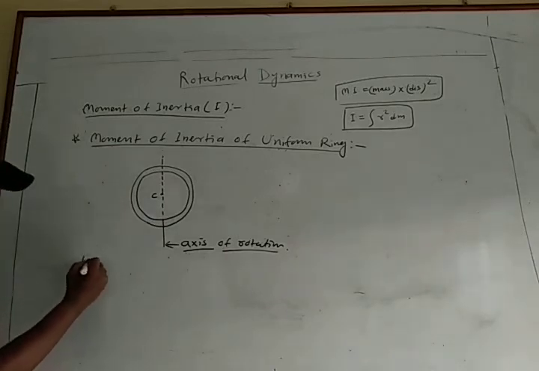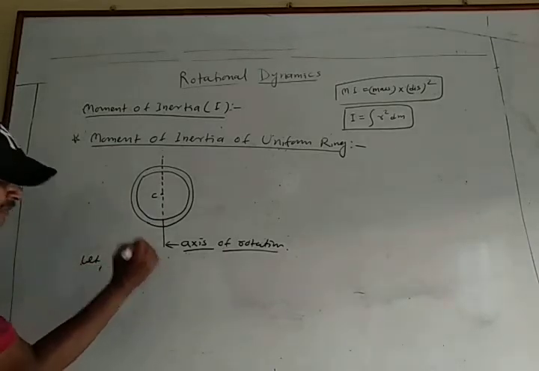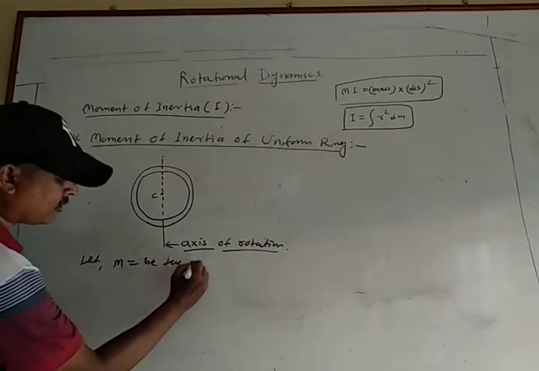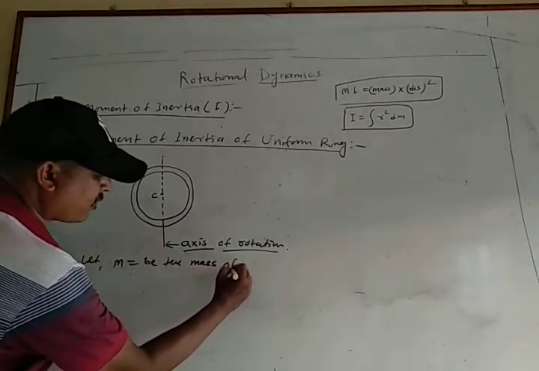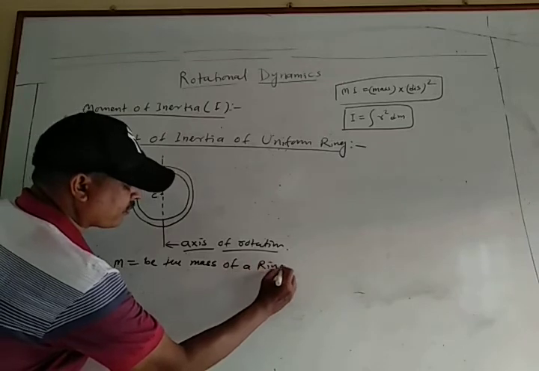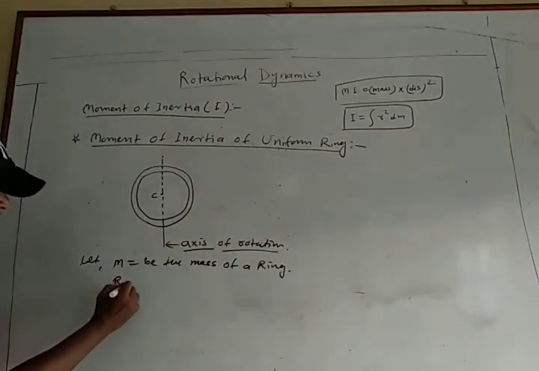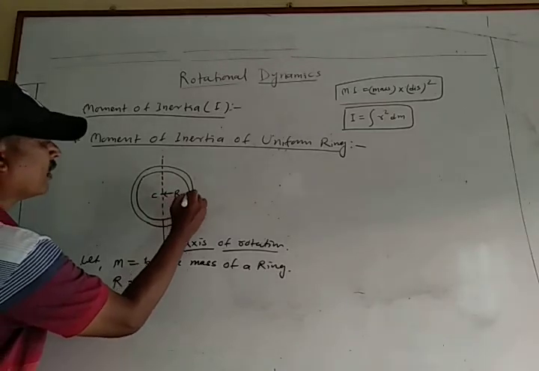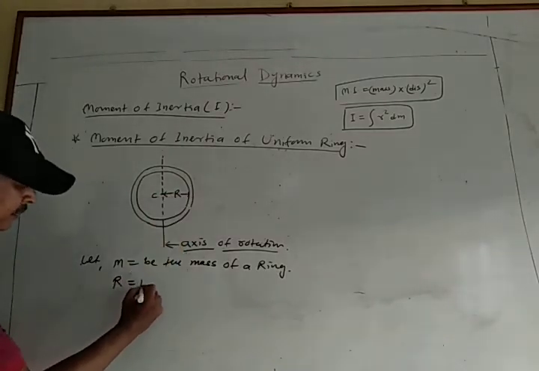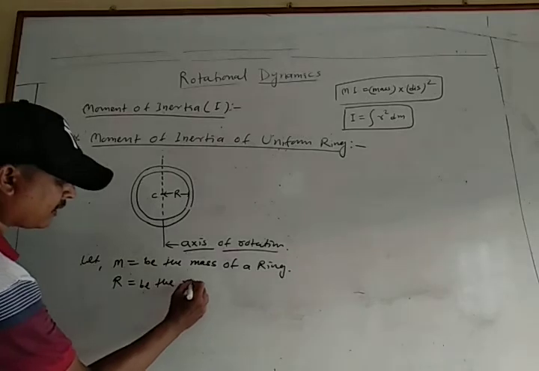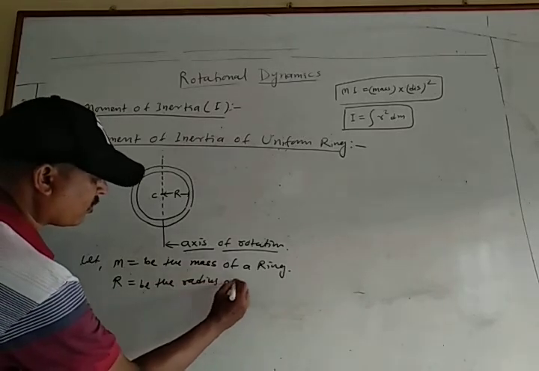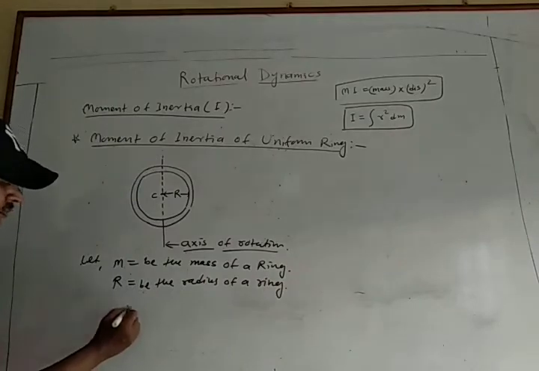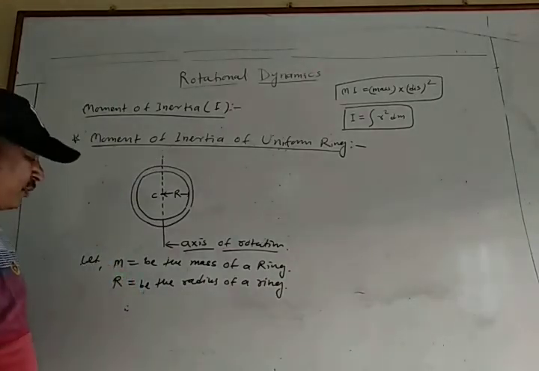Then let capital M be the mass of the ring, and capital R be the radius of the ring. Therefore, what is the formula of the moment of inertia?